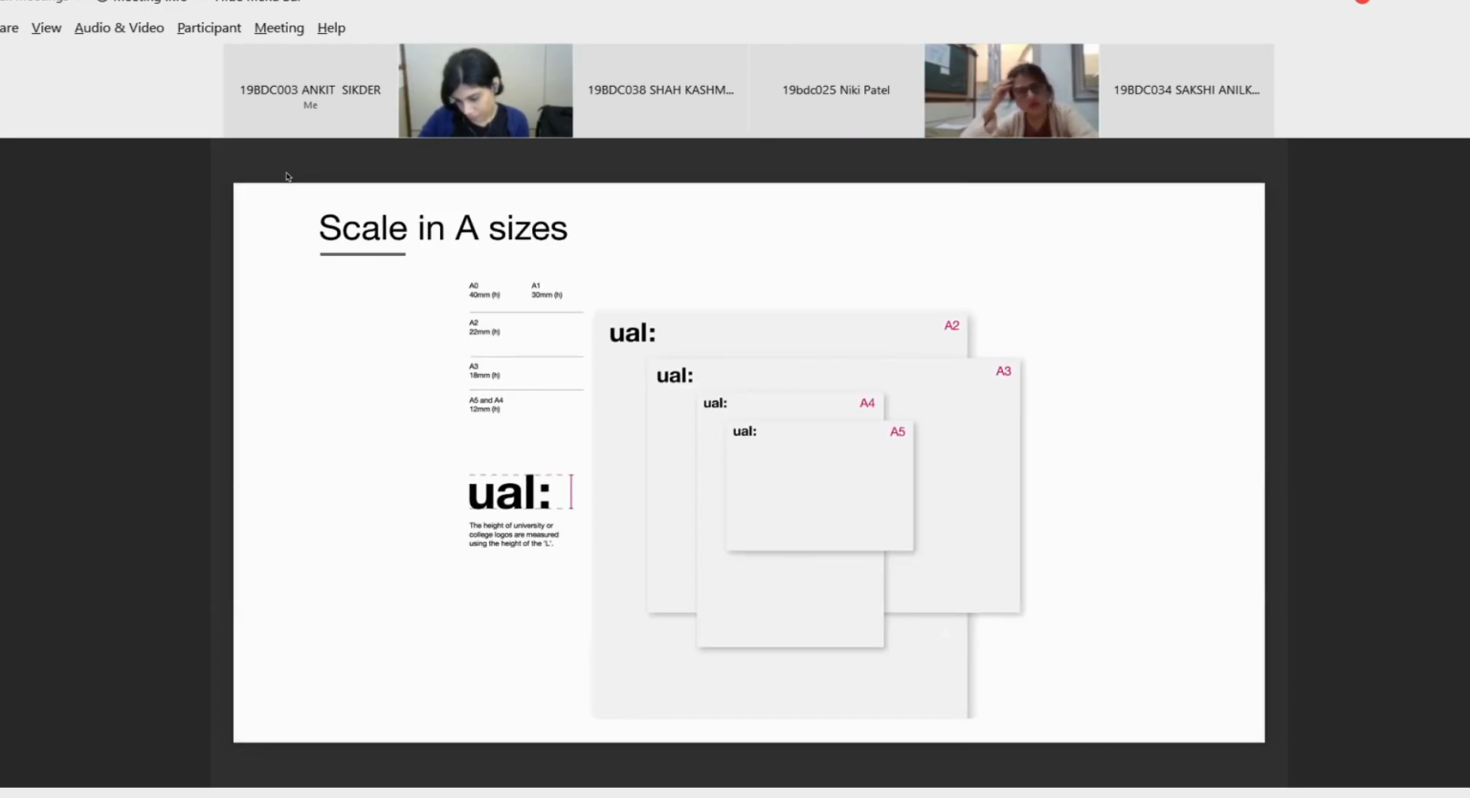Here they have given size of the logo that has to be followed in the different sizes. So here also they have taken care that the logo is in the top left corner, and they have different heights, like a minimum height for each different sizes. They have mentioned here in the left side. Sakshi, next.